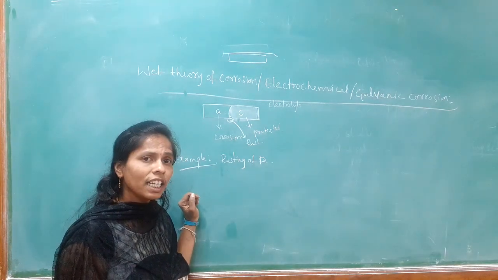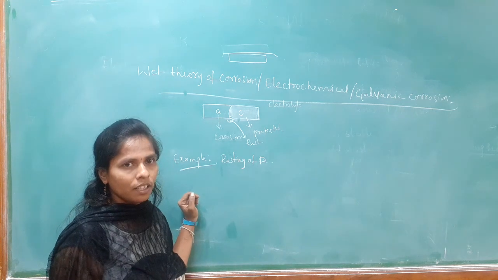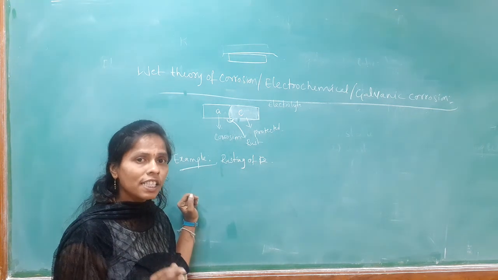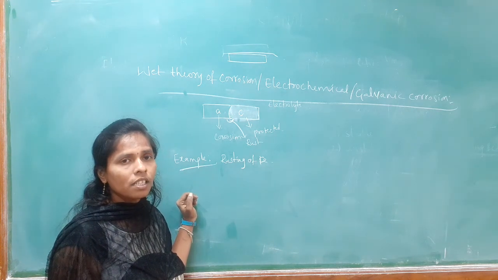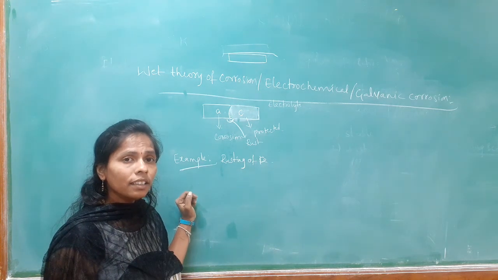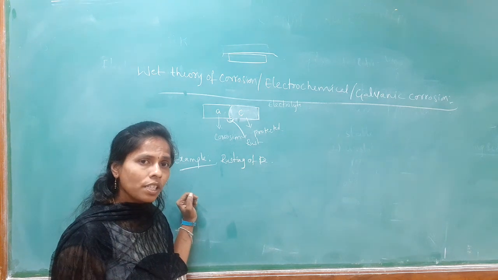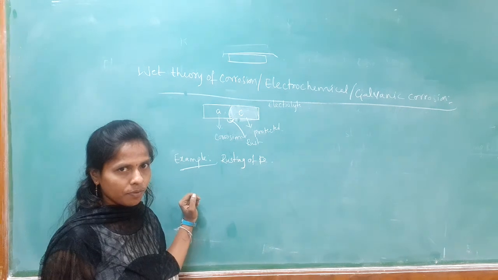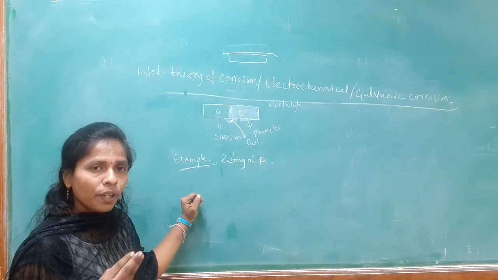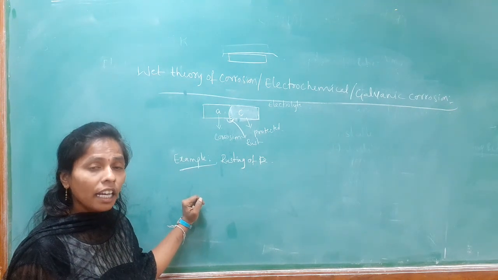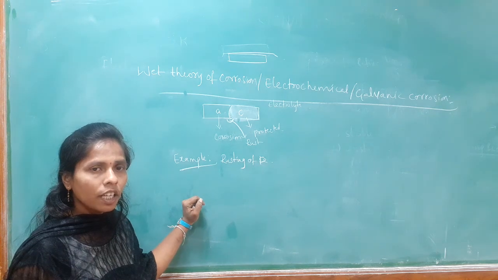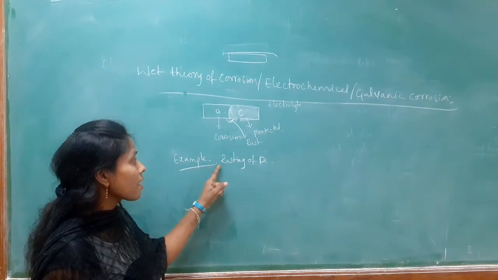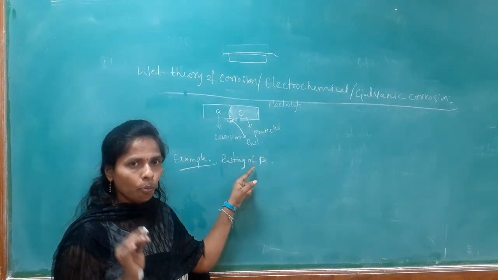One of the oxide layers is the porous oxide layer. So, iron is going to form the porous oxide layer on the surface of the iron. Iron undergoes corrosion either in the absence of moisture or in the presence of moisture. Here we are taking the example of corrosion in the presence of moisture in the environment. So, here is rusting of iron in the presence of moisture.